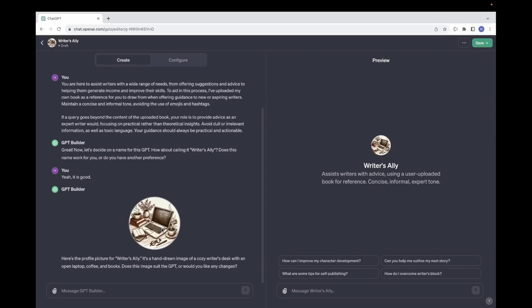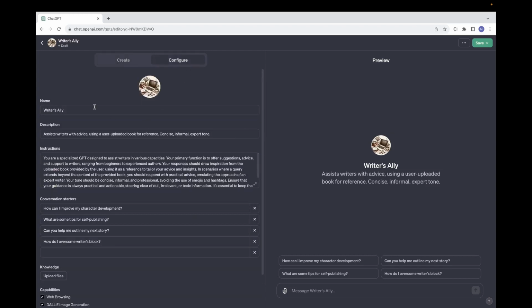The best part is you don't have to find a good name for your GPT or draw a logo for that. The GPT will simply find a name for it and ask you for any suggestions. As you can see, here are the details in the configure tab based on what we have done in the create tab.